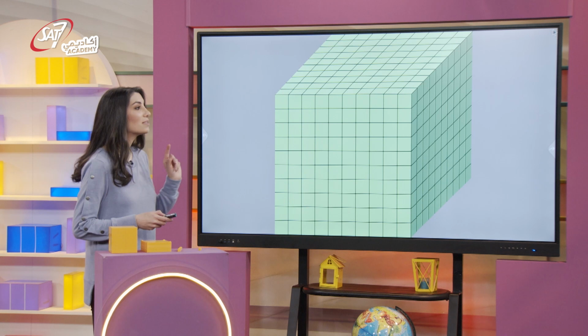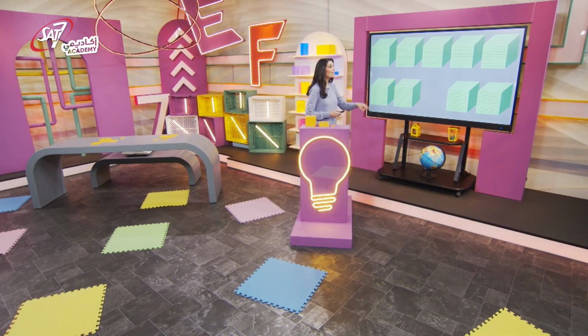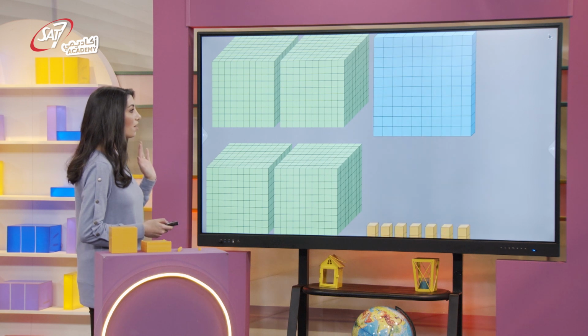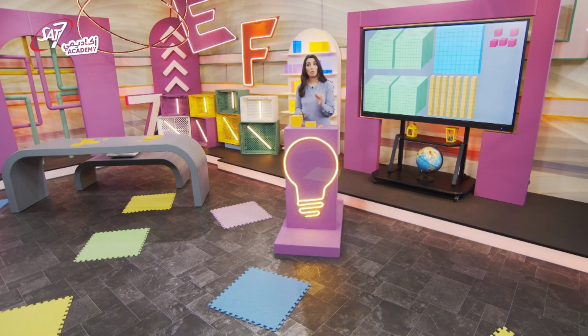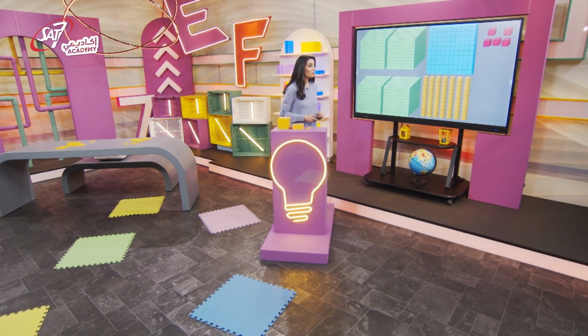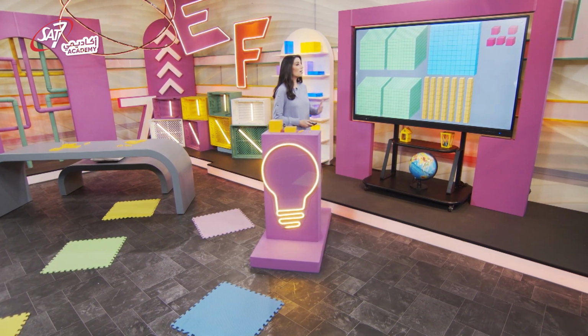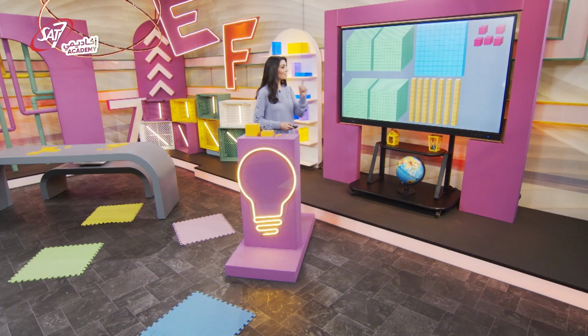So, how many small blocks do we have here? If each of these cubes contains 1,000, then there are 1, 2, 3, 4, 5, 6, 7, 8, 9,000 blocks altogether. Now, which number do these blocks represent? There are 4 different shapes. The number is a 4-digit number this time. We have 4 cubes, 1 square, 7 bars, and 5 small blocks. In other words, there are 4,100, 7 tens, and 5 ones. Did you guess the number? That's correct. It's 4,175.